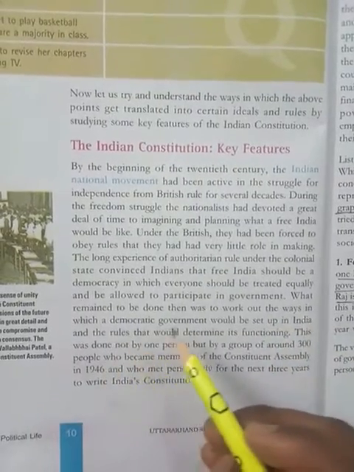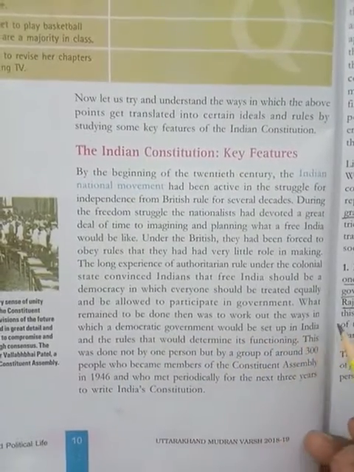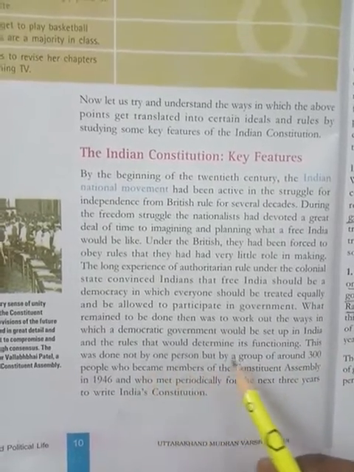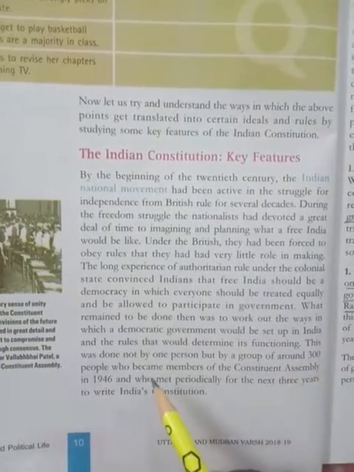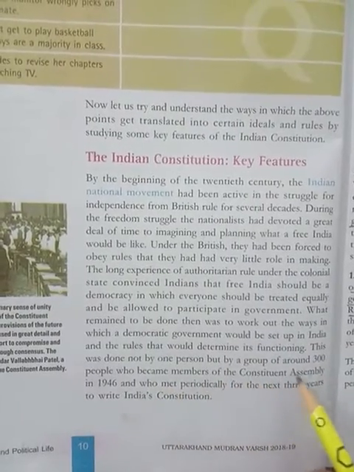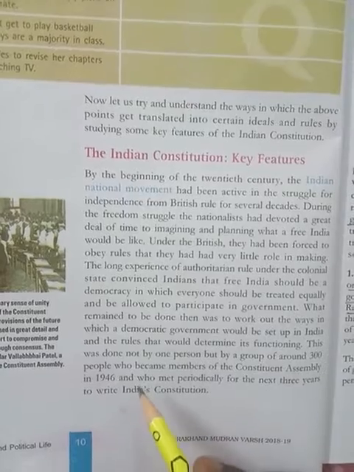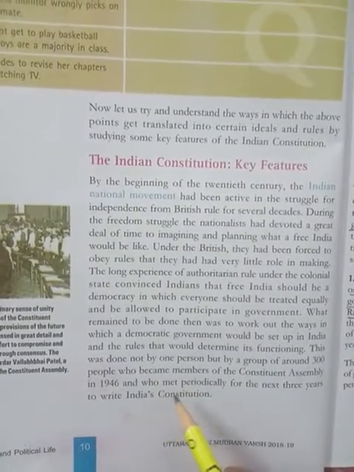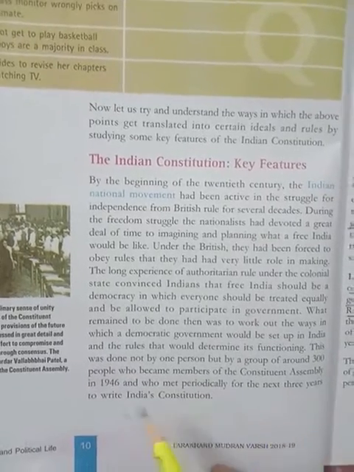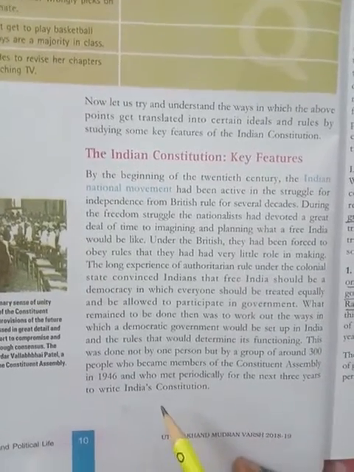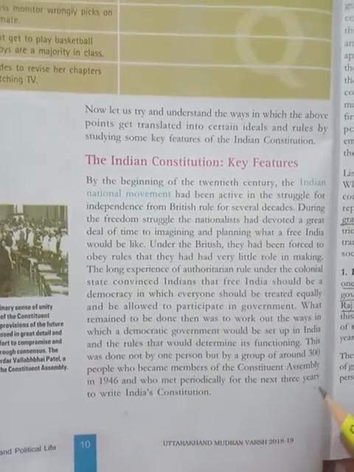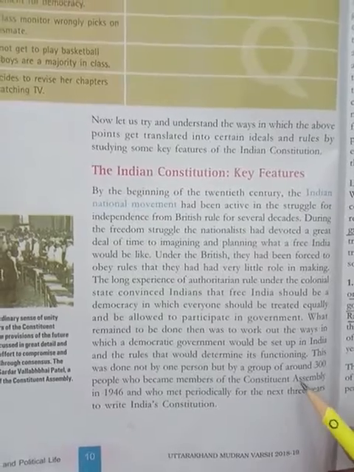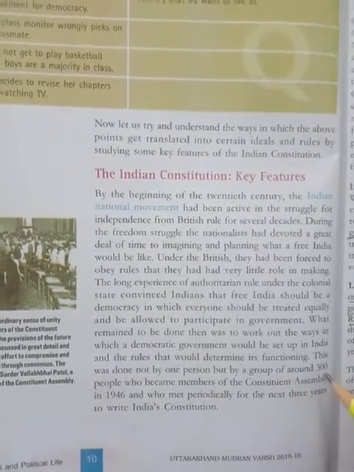What remained to be done then was to work out the ways in which a democratic government would be set up in India and the rules that would determine its functioning. This was done not by one person but by a group of around 300 people who became members of the Constituent Assembly in 1946 and who met periodically for the next 3 years to write India's constitution. So, it was not written by only one person, but by a group of around 300 people.